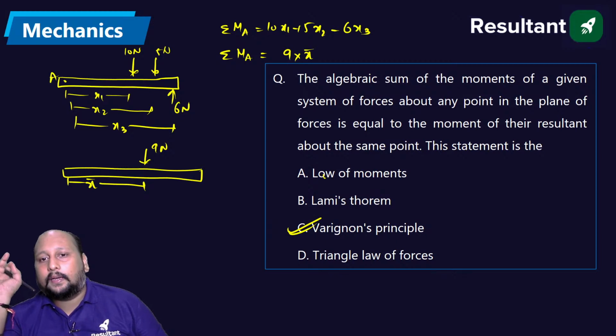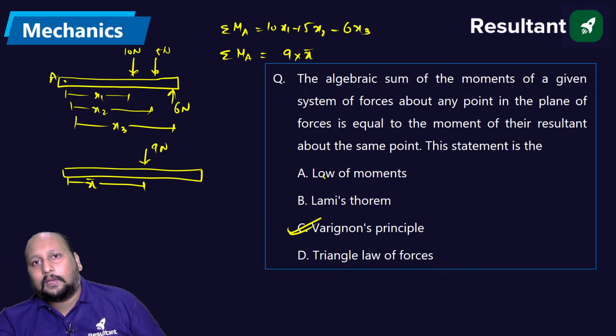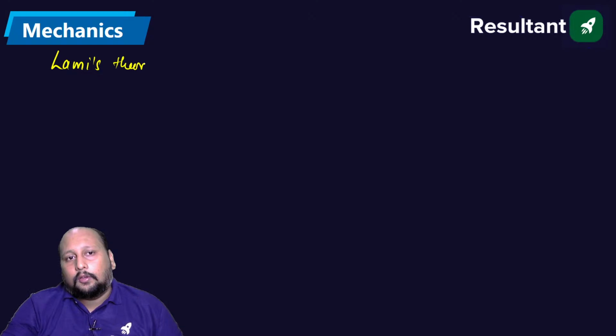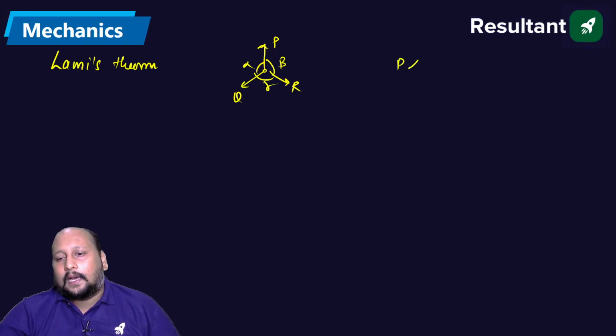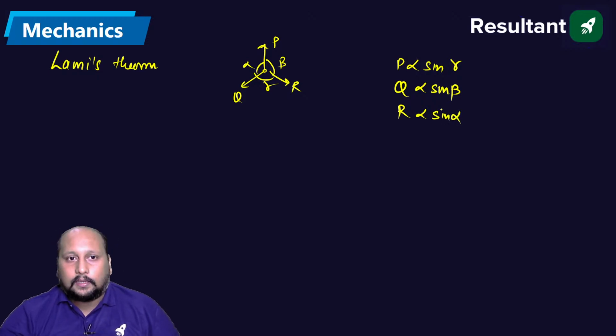This above statement is simply, what is Lami's theorem? Lami's theorem you might have studied. If I quickly tell you, what is Lami's theorem? For an equilibrium system, three forces acting, let's say P, Q, R. Let's say this is alpha, this is beta, this is gamma. So P is directly proportional to sine alpha, Q is directly proportional to sine beta, and R is directly proportional to sine gamma. Okay, this is Lami's theorem.